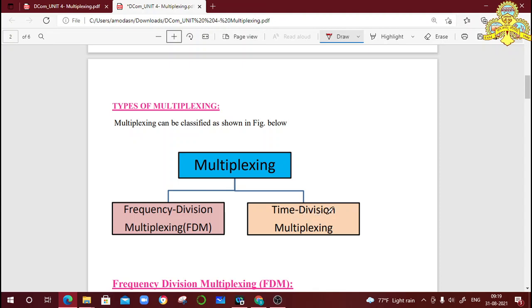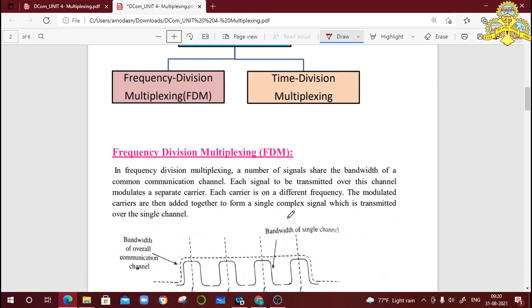Time is divided here. Time division multiplexing and frequency division multiplexing. Here frequency is divided, but it is continuously transmitted. Here time is divided, whole bandwidth is used. Here bandwidth is divided. In the FDM, bandwidth is divided. Frequency division multiplexing and time division multiplexing.